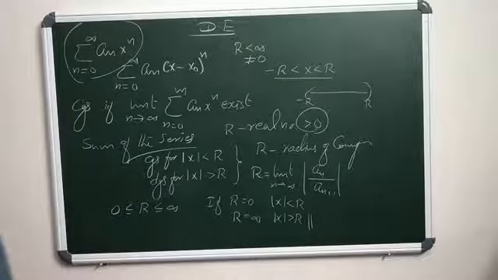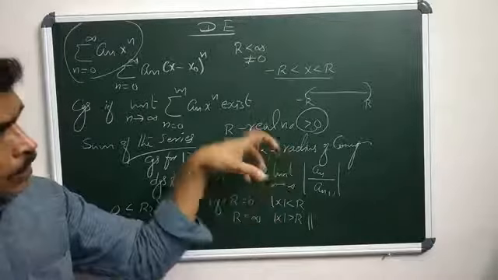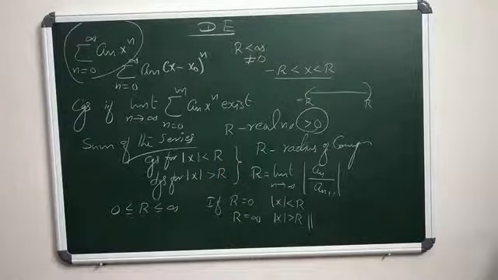R is the radius of convergence. So if r is non-zero and finite, then it always determines an interval. That interval is known as the interval of convergence, and inside this interval the series always converges, and outside of this interval the series always diverges. Okay.